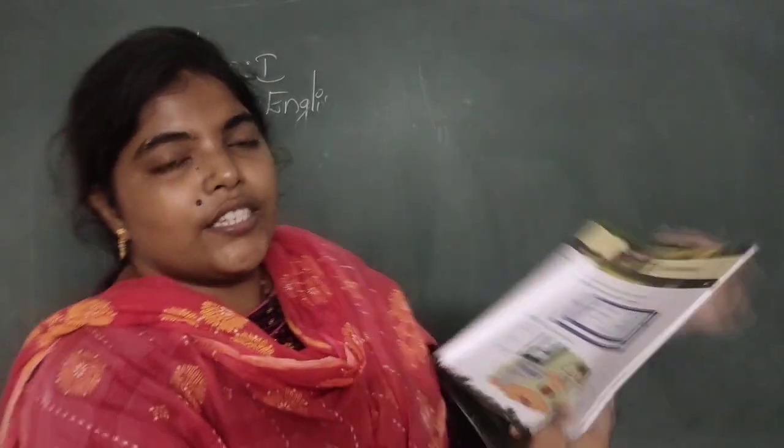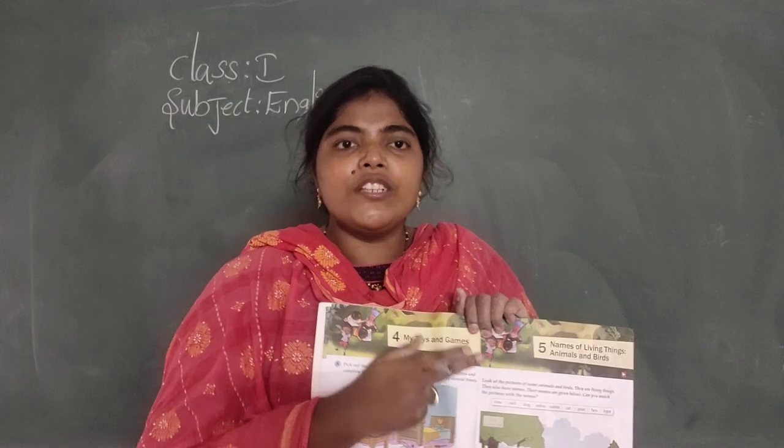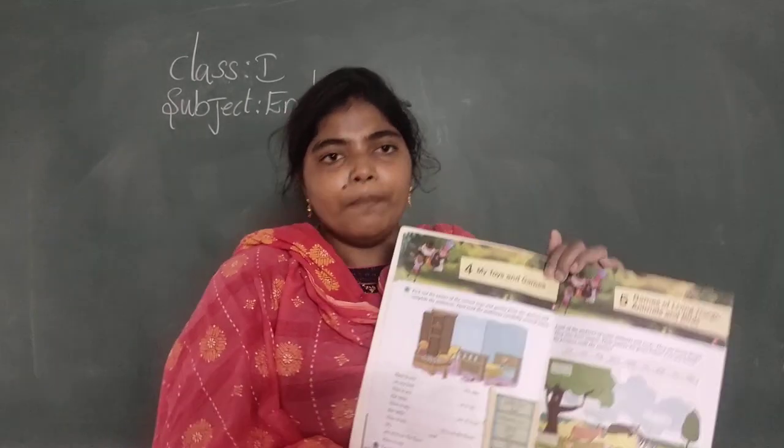This is toothpaste. So like this, you write all and learn the spellings. One day, maybe in the next video or another video, I will surprisingly conduct a dictation. I will tell you some words and you have to write them. So be ready and be confident with your spellings.